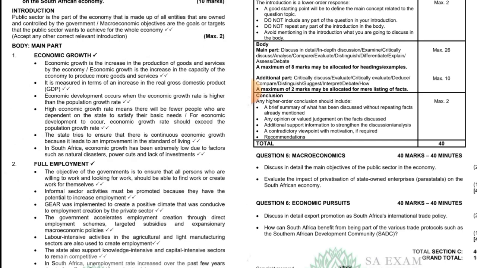Full employment. The objective of the government is to ensure that all persons who are willing to work and looking for work should be able to find work or create work for themselves. Informal sector activities must be promoted because they have the potential to increase employment.